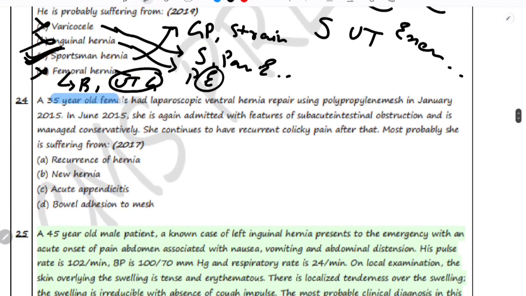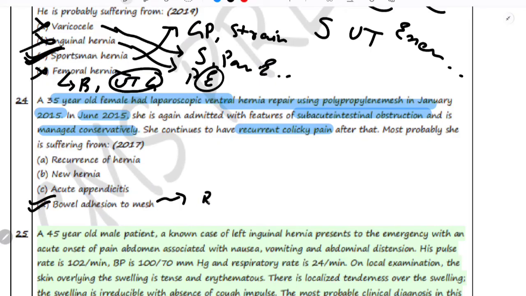A 35-year-old female had laparoscopic ventral hernia repair using polypropylene mesh in January 2015. In June 2015, she is admitted again with the feature of subacute intestinal obstruction and is managed conservatively. She continues to have recurrent colicky pain. Most probably she is suffering from. So what do you guys think? What is the correct answer? So the correct answer is bowel adhesion to the mesh.